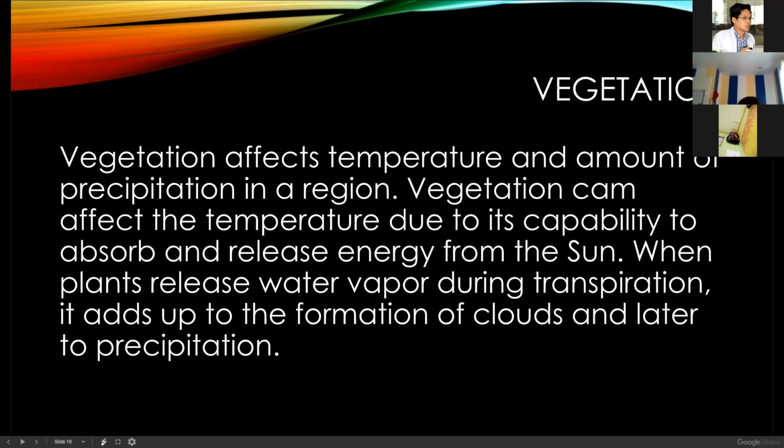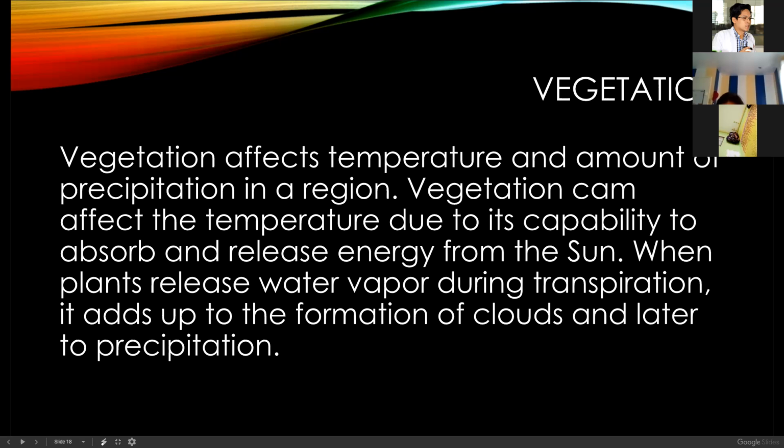Vegetation affects temperature and amount of precipitation in the region. Vegetation can affect the temperature due to its capability to absorb and release energy from the sun. Remember that your plants are producers or autotrophs. They can perform photosynthesis, therefore they can absorb the heat from the sun. When plants release water vapor during transpiration, it adds up to the formation of clouds and later to precipitation.